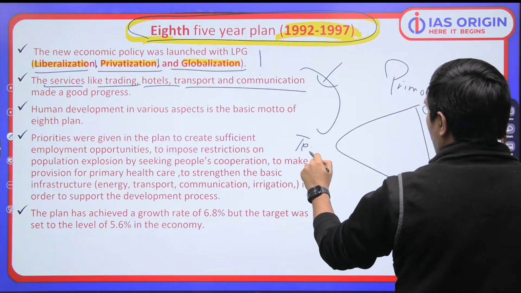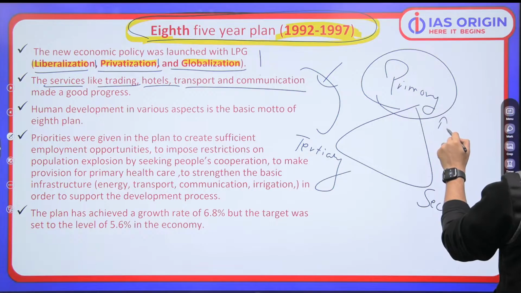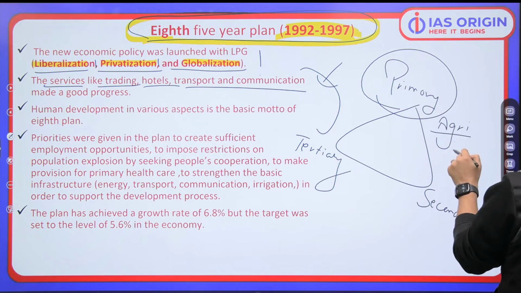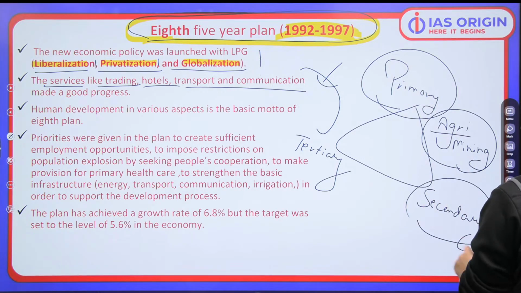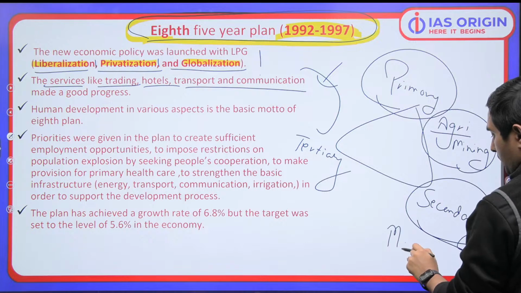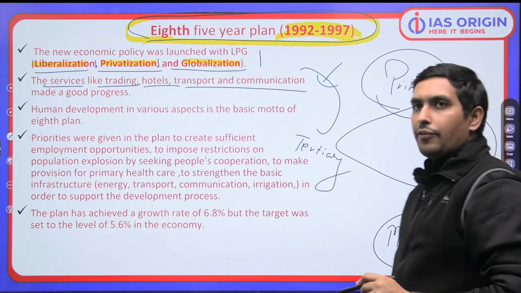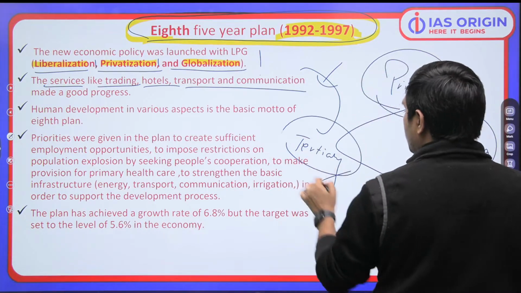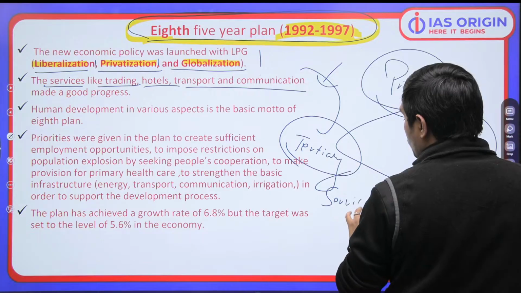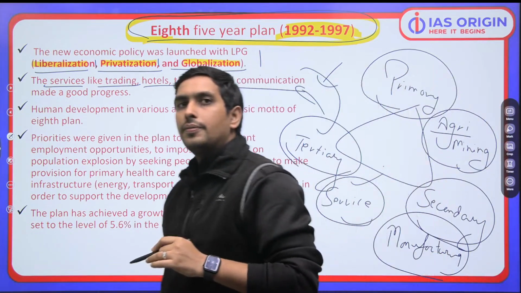You know this thing? What is primary sector? Primary sector is agriculture. Primary sector is mining. What is secondary? Secondary sector is the manufacturing sector. And what is the tertiary sector? Tertiary sector is service sector. So service sector is getting a push during this LPG reform stage.